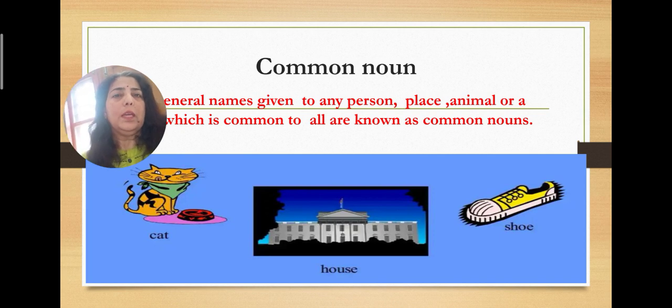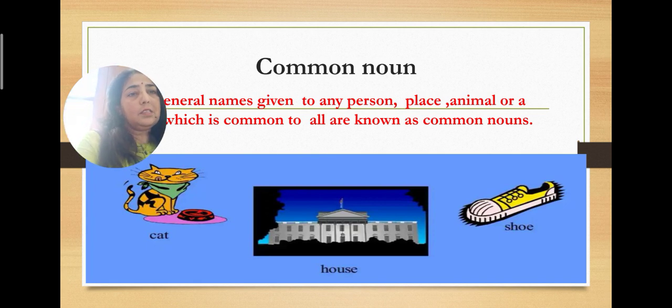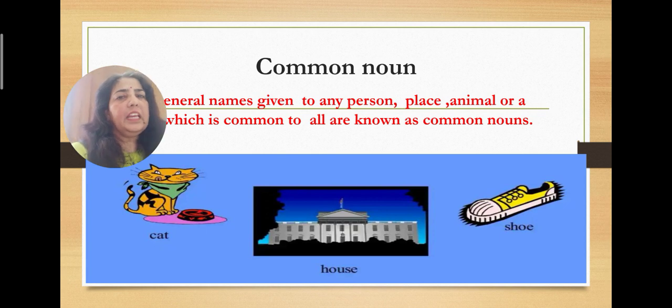So we can see the examples. Cat, name of an animal. It can be any cat. Then another one is a house, the name of a place. Then we have a picture of a thing, that is a shoe. So it can be any shoe, any cat, any building.